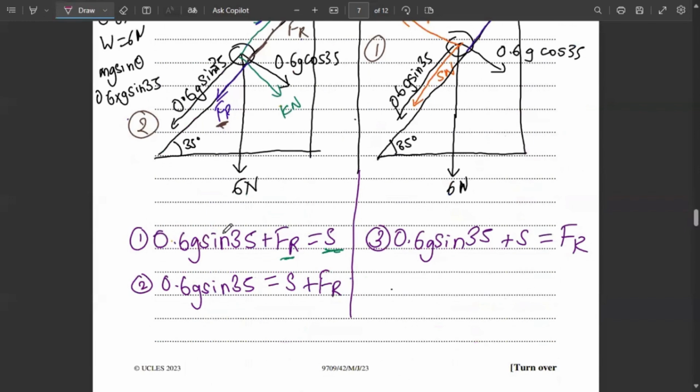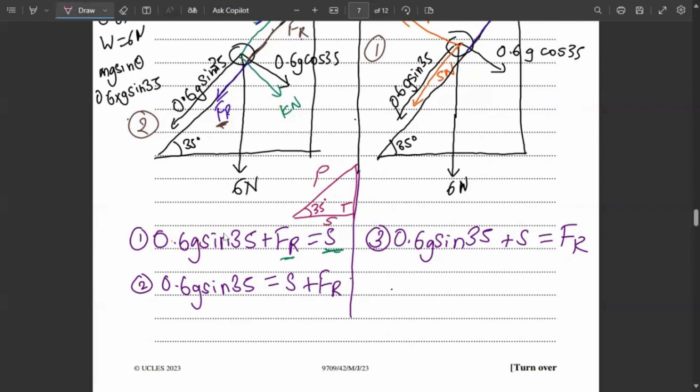So here, let me redraw the diagram. 35 degree, 90 degree. Oh no, my bad. The hypotenuse side will be P Newton.